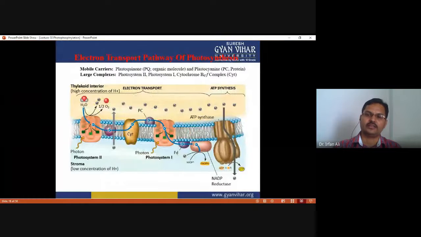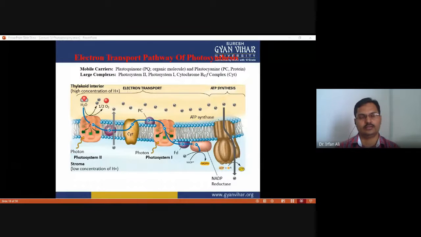Now you have to see in this figure how the electron carriers are present on the thylakoid membrane. These are the electron transport pathway of photosynthesis. Like in oxidative phosphorylation in the mitochondria, where there are various electron carriers, the complexes first, second, third, fourth, fifth. Here also there are various complexes. But in this electron transport pathway, there are two types of components: one is mobile carriers and the second is large complexes.